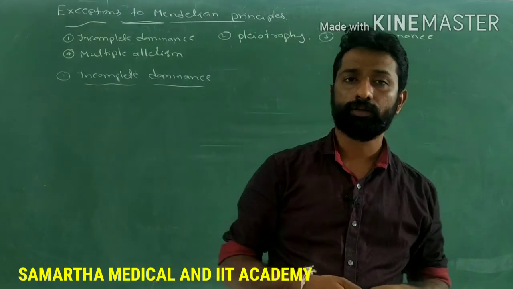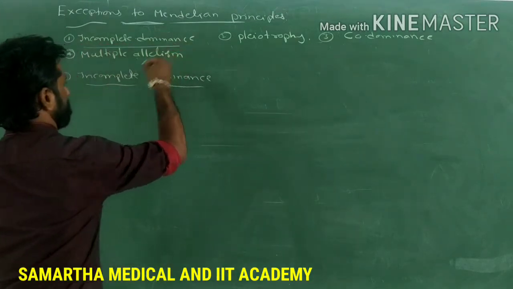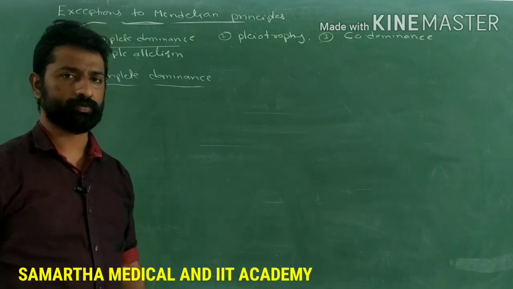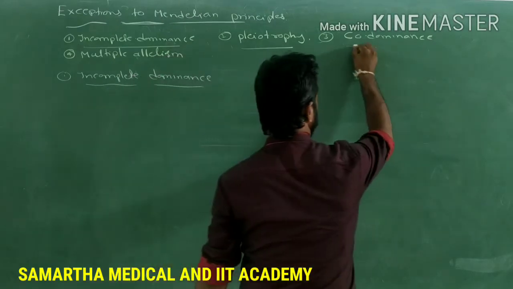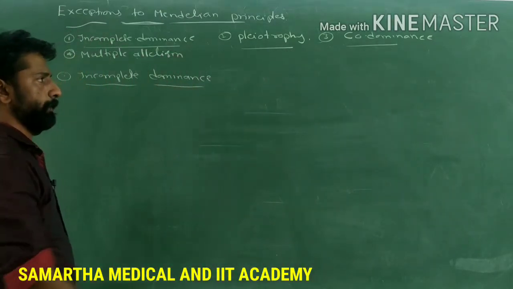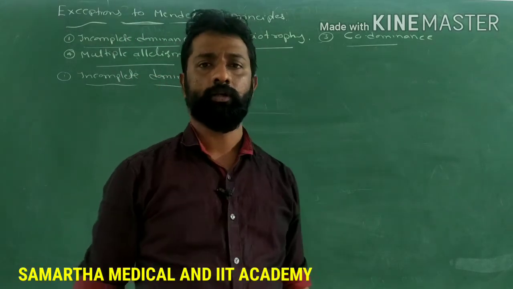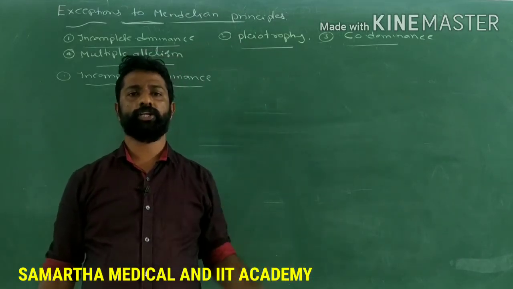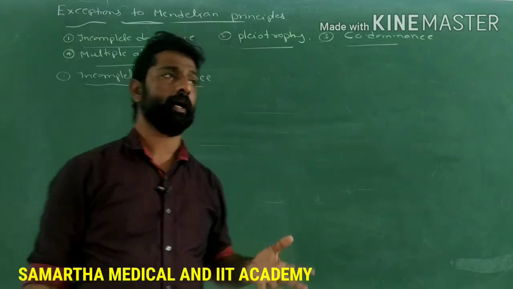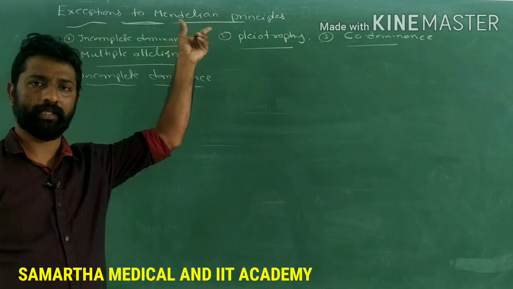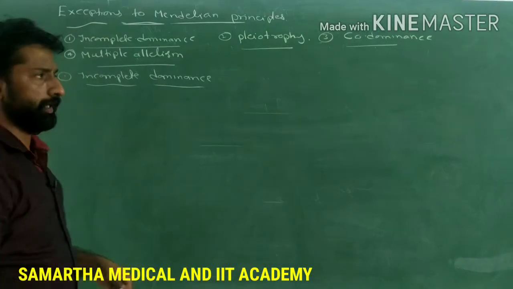So let's see what are those examples which deviated from the Mendelian principles. Those concepts are incomplete dominance, pleiotropy, co-dominance and multiple allelism. So these are the concepts in which there is a deviation in the results of a genetic cross from Mendelian principles. These are the exceptions to the Mendelian principles, meaning they didn't follow the rules of Mendelian inheritance. So let's understand one by one.